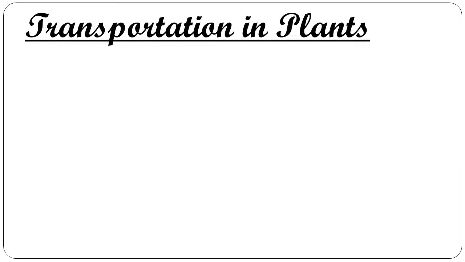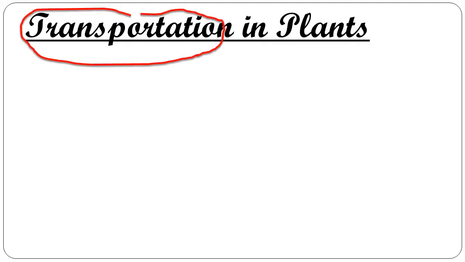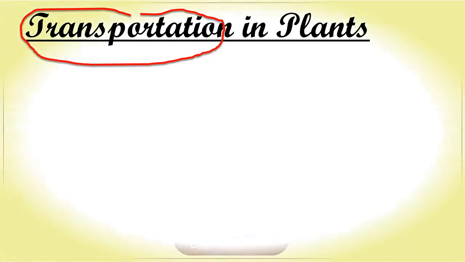The next topic is transportation in plants. By the process of transportation, a substance either synthesized or absorbed in one part of the body reaches another. That means transportation is a process in which a substance is produced or absorbed by living organisms like plants, and that substance is transported to every part of the body. So let's study transportation in plants.